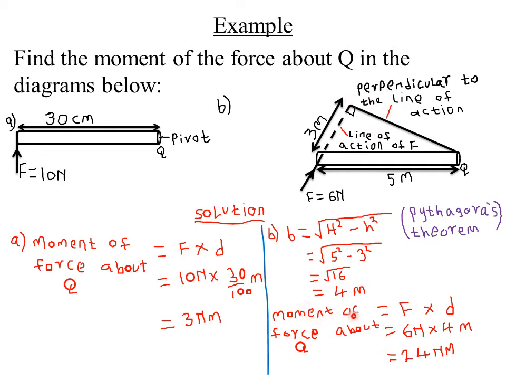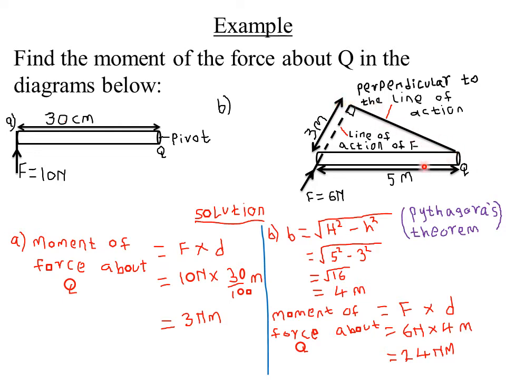So that means the moment of force in this case about Q will be given by the force applied times the perpendicular distance from the pivot to the line of action of the force. So the force applied is simply 6 Newton. Then the perpendicular distance. You should never make a mistake: you must ensure it is the perpendicular distance from the pivot to the line of action of the force.